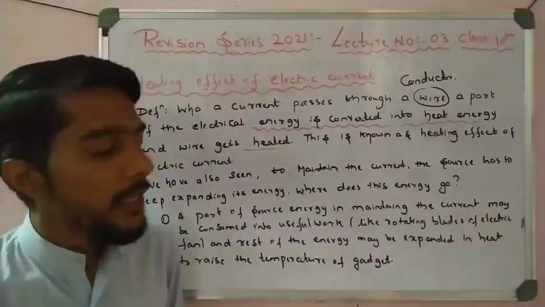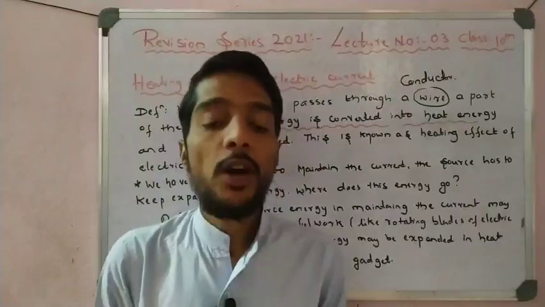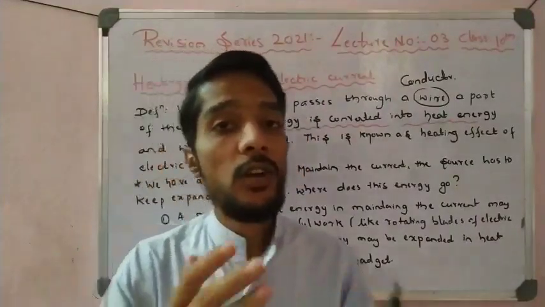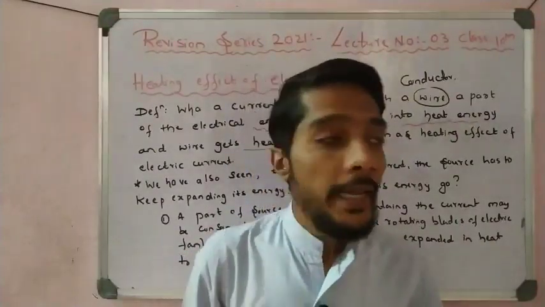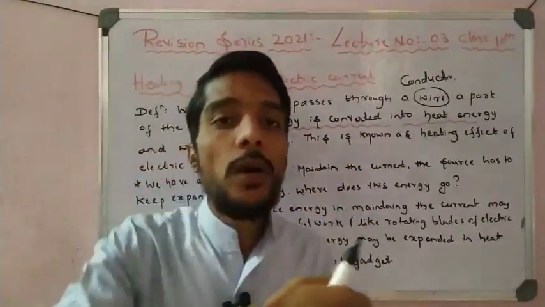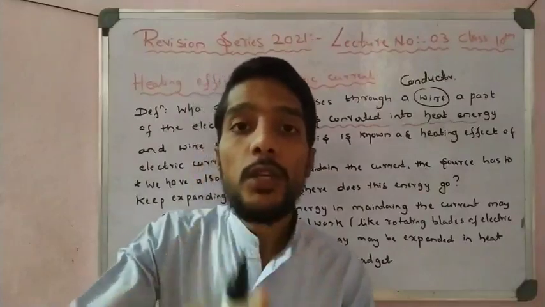So one concept is clear, that whenever a current is passed through a conductor, because of the law of conservation of energy, energy can neither be created nor be destroyed. Here also electrical energy is there, and that energy is converted into heat energy and also into useful work.